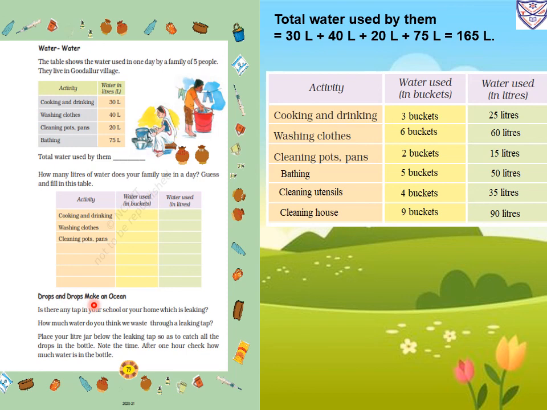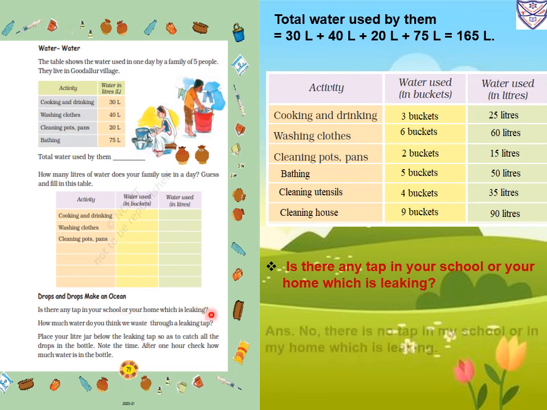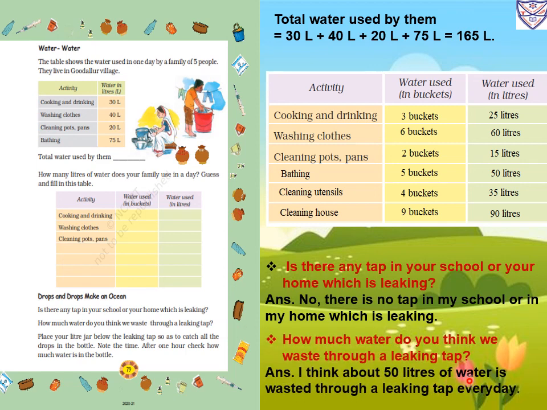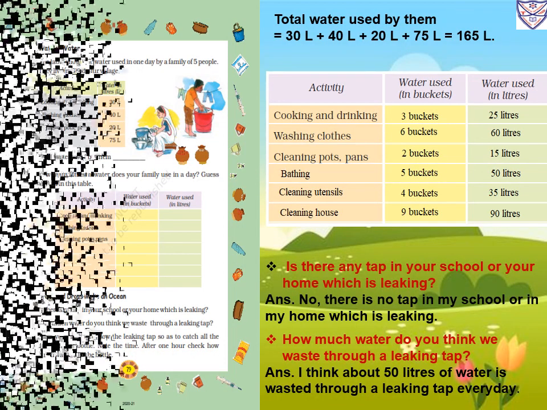Now, drops make an ocean. Is there any tap in your school or your home which is leaking? No, there is no tap in my school or in my home which is leaking. How much water do you think we waste through a leaking tap? I think about 50 liters of water is wasted through a leaking tap every day. So place your liter jar below the leaking tap to catch all the drops in the bottle. Note the time. After 1 hour, check how much water is in the bottle.